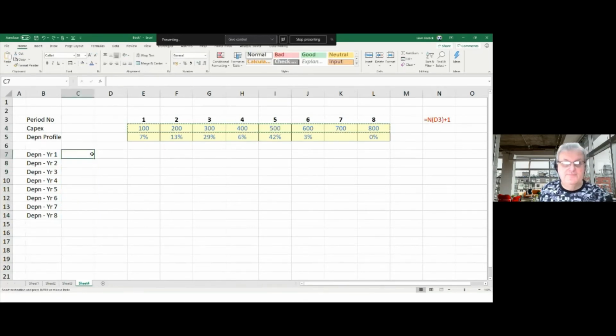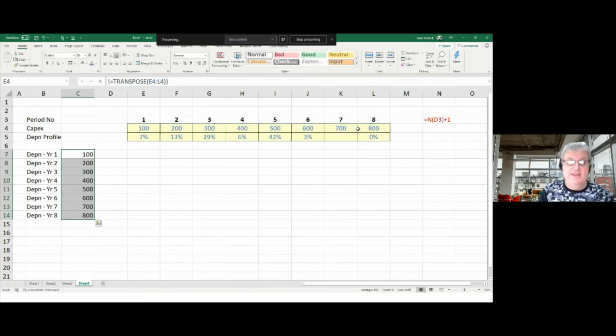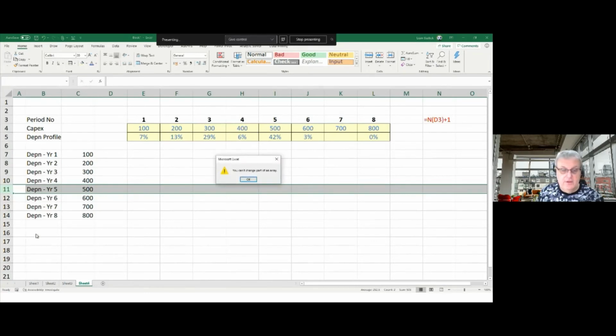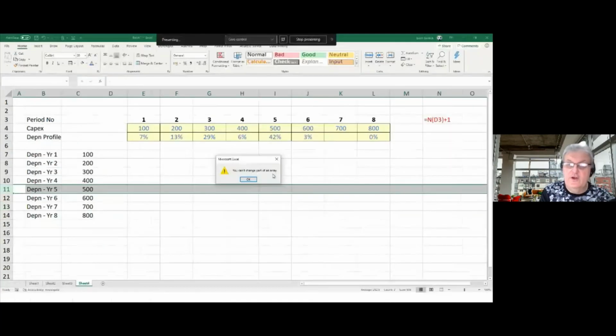An alternative would be to use the transpose function in Excel. In this case, you have to highlight the range and go equals transpose. And if you don't have the dynamic arrays, you just highlight this range like that, and then you have to press Control-Shift-Enter or put it into all of these. Unfortunately, if I insert a row at this point, only Chuck Norris can change part of an array. So not a good idea to do it that way either.